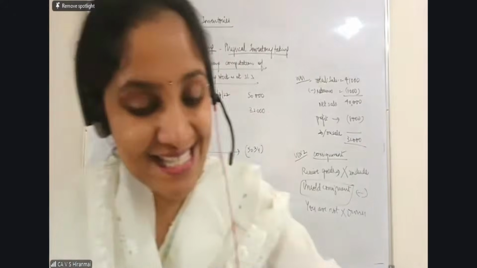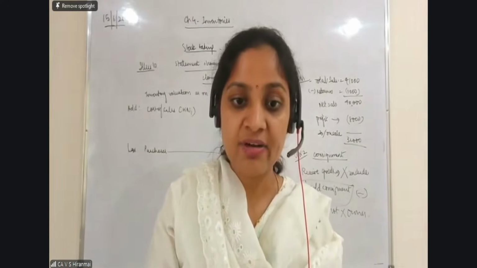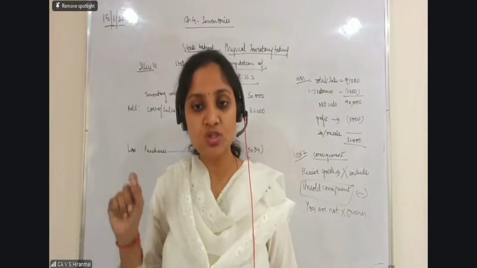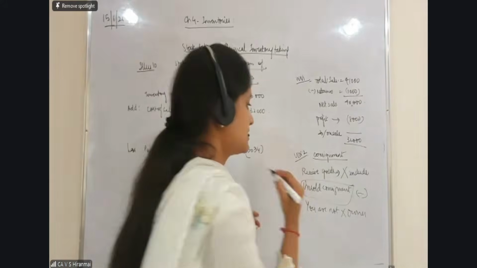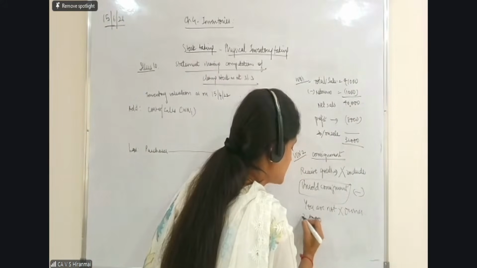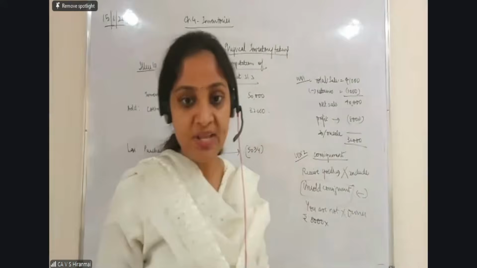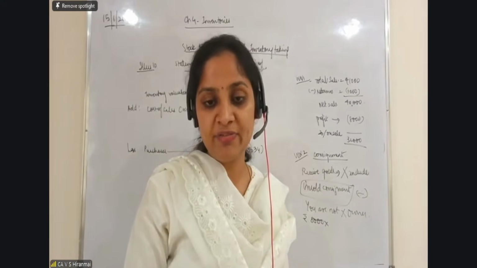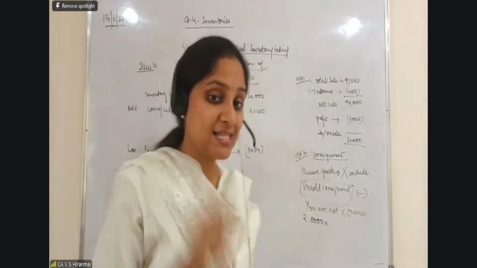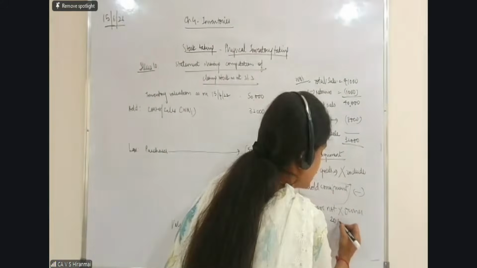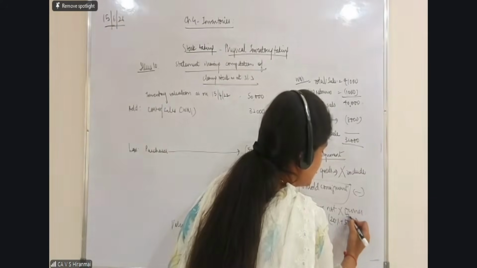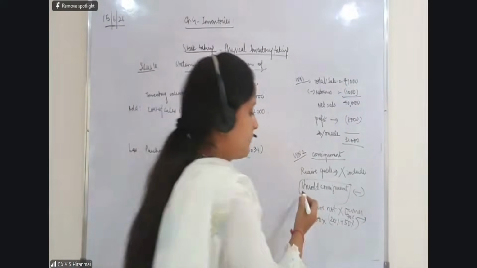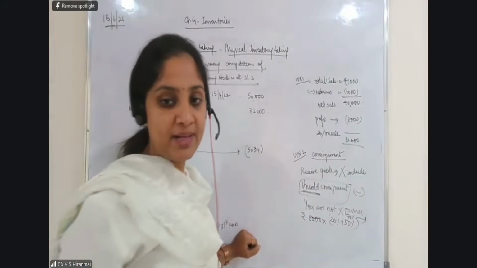Remember? So in this transaction, if you read the fifth entry, everybody read the fifth entry. The trader also received goods costing 8,000 in March. How much did he receive? 8,000 rupees he has received. And out of that, 20 percentage he sold by 31st March. 50 percentage he sold by 15th April. So total how much has he sold? He has sold 20%. He has sold 50%. So 70% is already gone. It is already sold. How much is unsold? We have to look at the unsold consignment, correct?